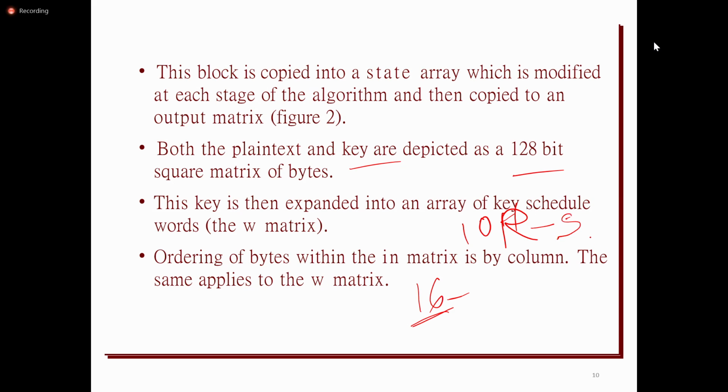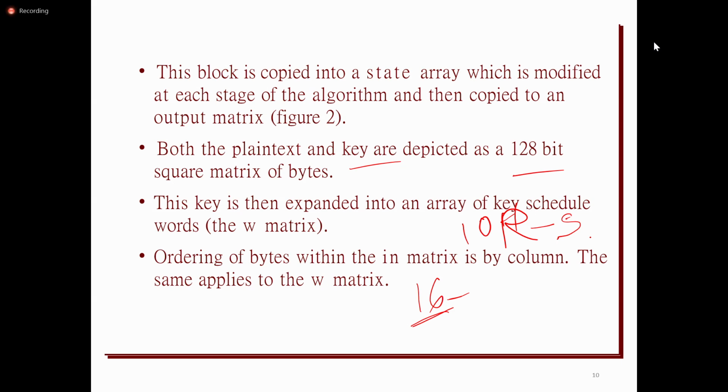Also, before performing the first round, initially it applies one operation, that is add round key. Means the plain text will be XORed with the key. So totally it uses 11 sub keys. Among them, the first key used initially is the original key which is shared. The remaining keys used for the rounds are the sub keys.